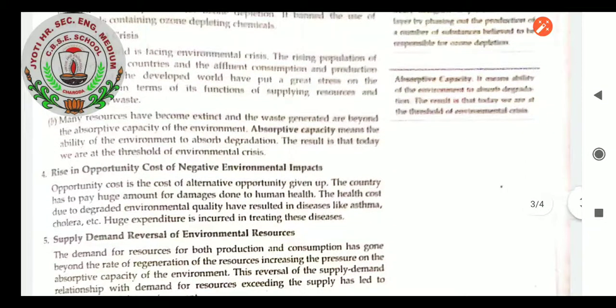Many resources have become extinct and the waste generated is beyond the absorptive capacity of the environment. Absorptive capacity means the ability of the environment to absorb the degradation. The result is that today we are at the threshold of an environmental crisis, like the Yamuna and the Ganga water crisis.